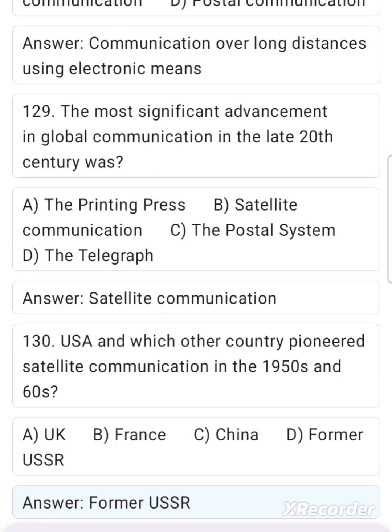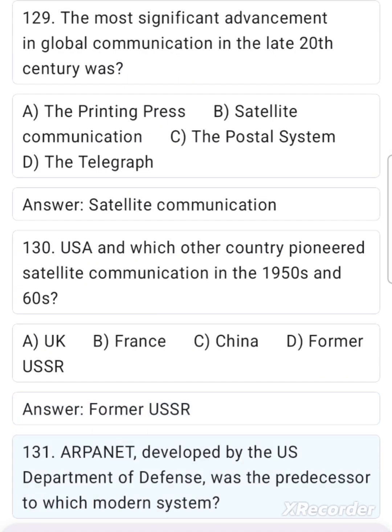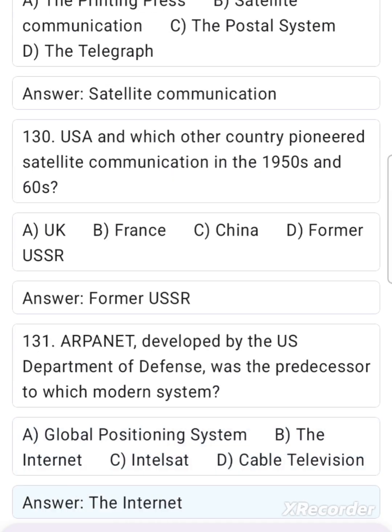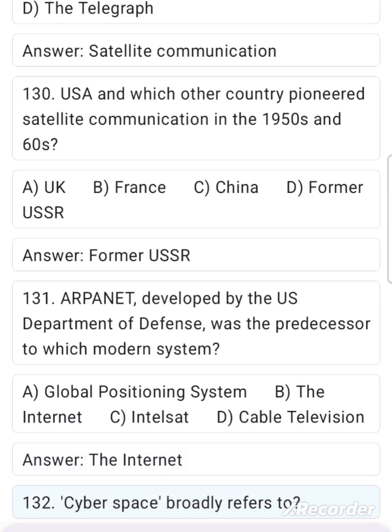Former USSR. 131. ARPANET, developed by the US Department of Defense, was the predecessor to which modern system? A. Global Positioning System. B. The Internet. C. Intelsat. D. Cable television. Answer. The Internet.